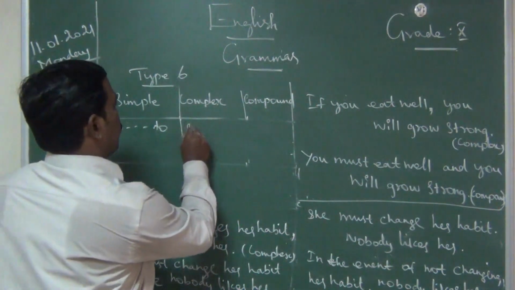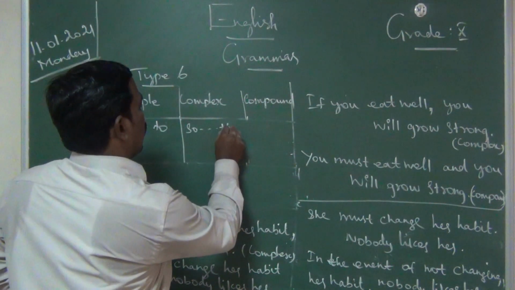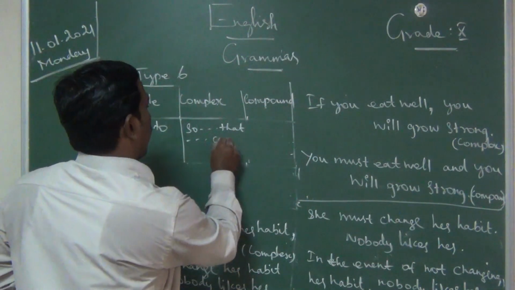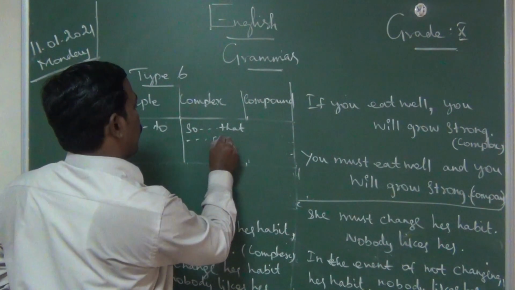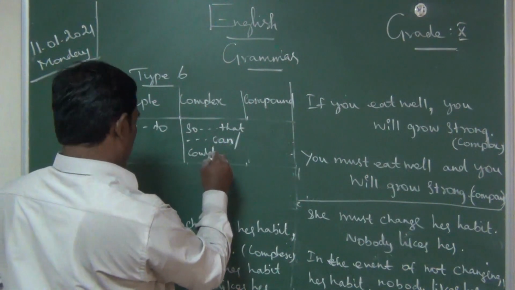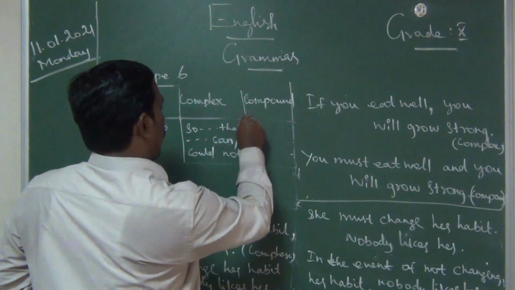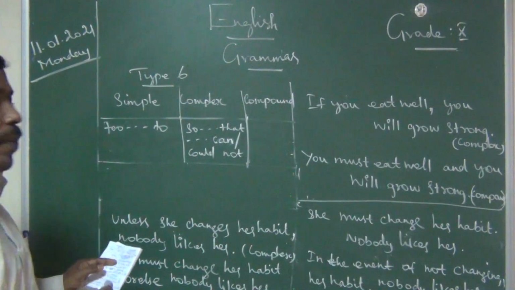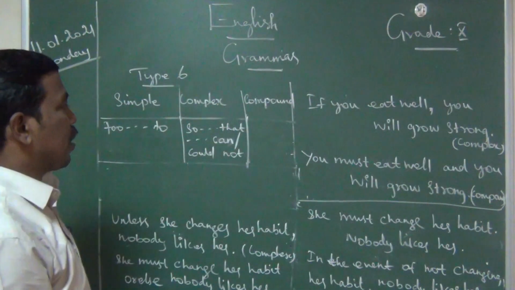For complex, so that can or could not. So for complex, some words will come beginning, then so will come, then that will come.